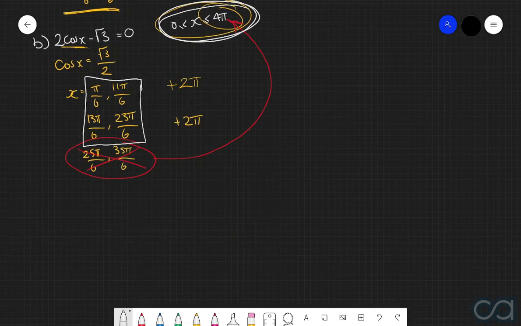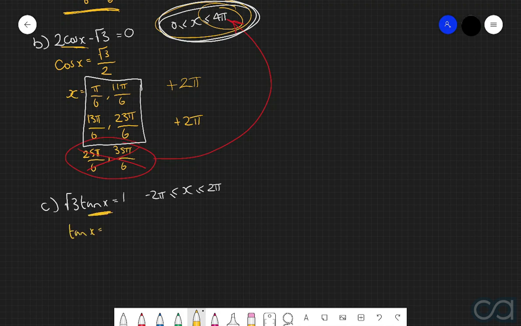And now the third and final example we're going to consider here is for root 3 tan of x is equal to 1. And we are going to consider this on the domain of x being between positive 2 pi and negative 2 pi. Alrighty, so the first thing that we're going to do here is isolate this tan of x. Doing so, we get tan of x is equal to 1 over root 3.